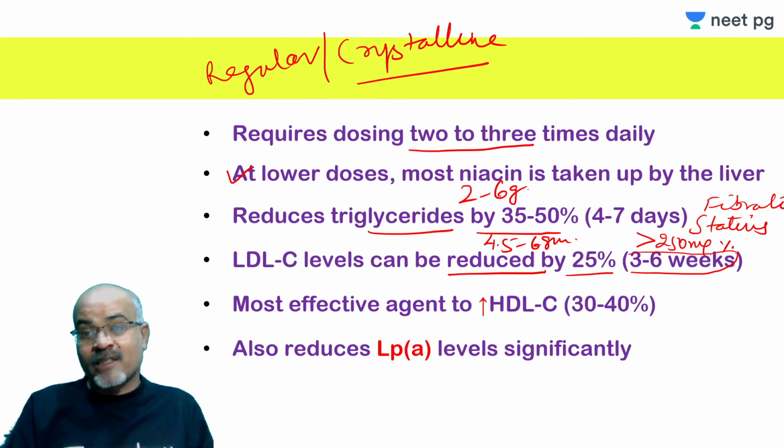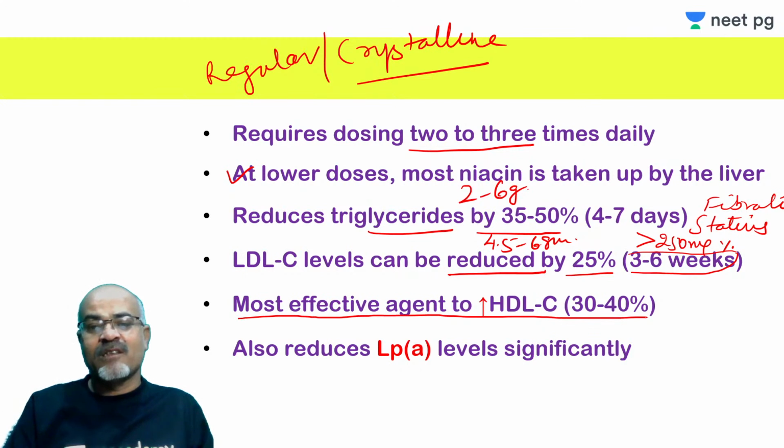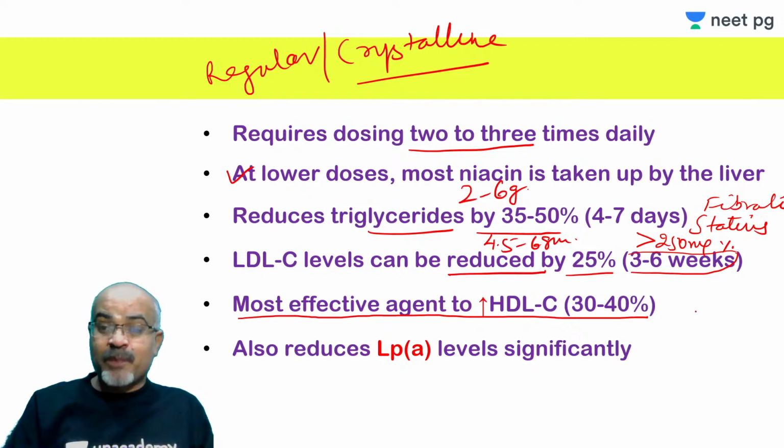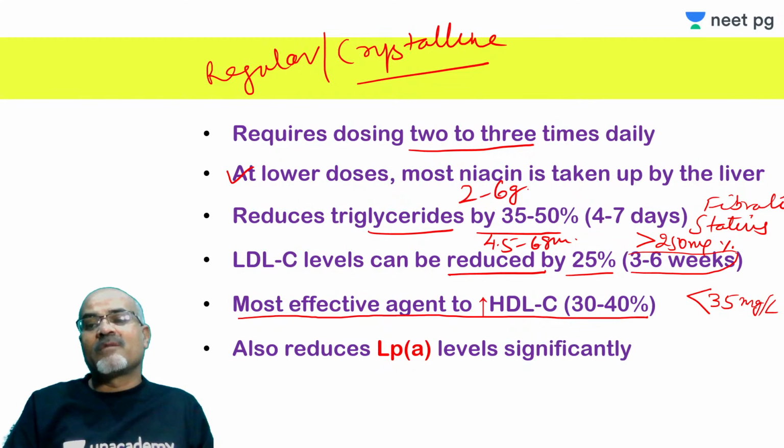It is not as quick as occurs with cholestyramine or statins. And this nicotinic acid, I also told you earlier, is the most effective agent in increasing HDL level. So those who have low HDL can have HDL increased significantly, maybe 30 to 40%, but especially in those who have a baseline low level of HDL, per deciliter.